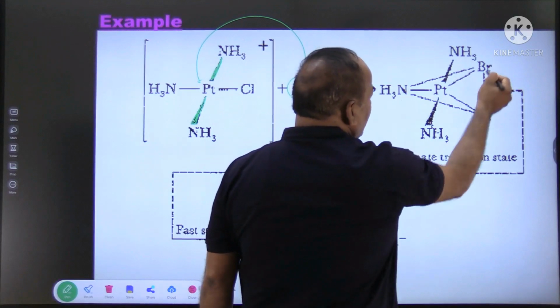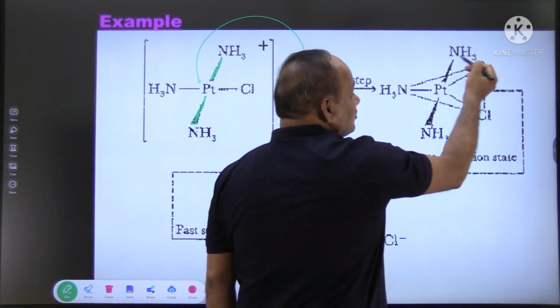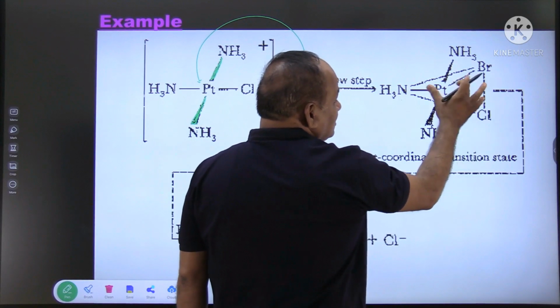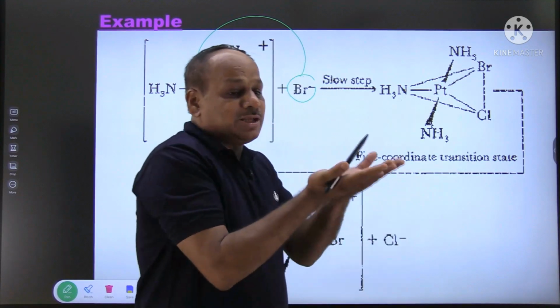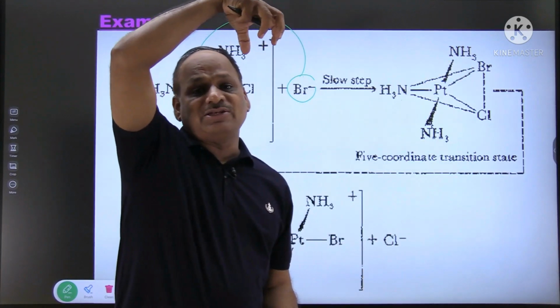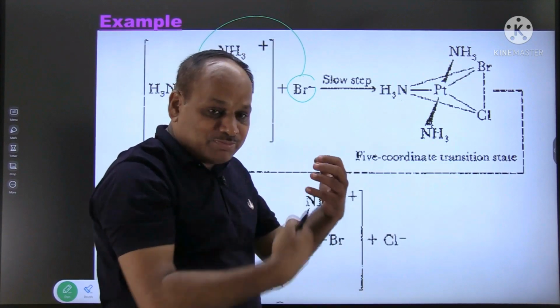Here are ammonia, bromine, and chloride. The incoming nucleophile is bromide, and the chloride is present in one plane, and two amine groups are present, one above the plane and one below the plane.